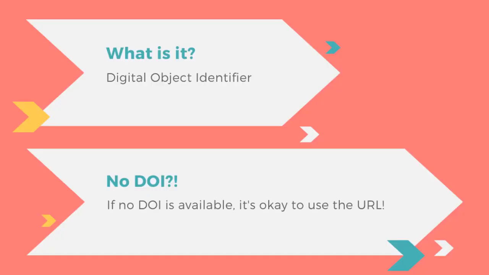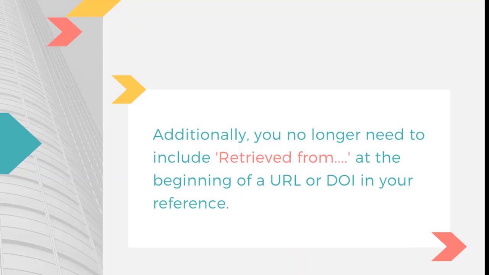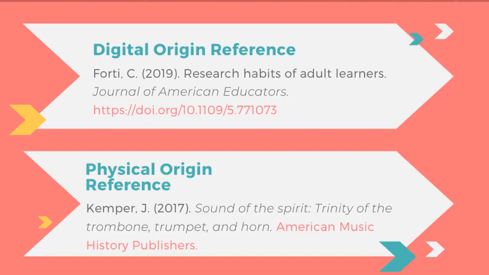Remember that for digital sources, use the DOI if it is available. Most databases will now include the DOI. If no DOI is available for your digital source, use a URL instead. We no longer need to include the retrieved from. You can simply paste the URL at the end of your reference, as in the example shown.